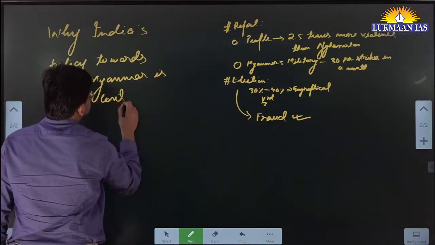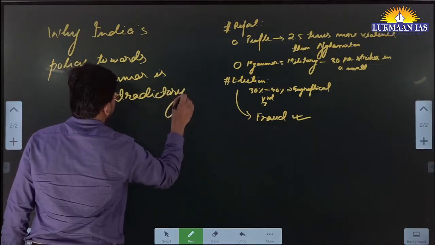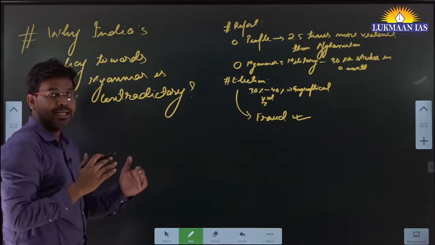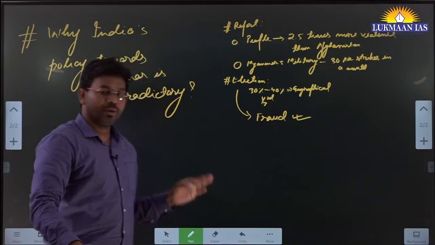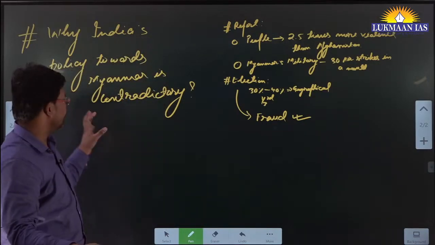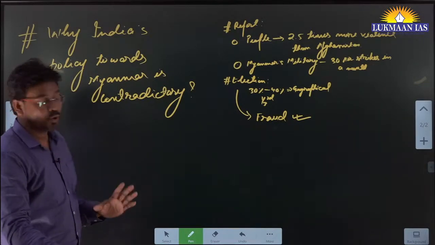So we are going to discuss it. We need to understand this factor because India and its neighborhood relations are a very important part of the syllabus in GS paper 2, important for international relations. So we are going to discuss why India's policy towards Myanmar is contradictory.